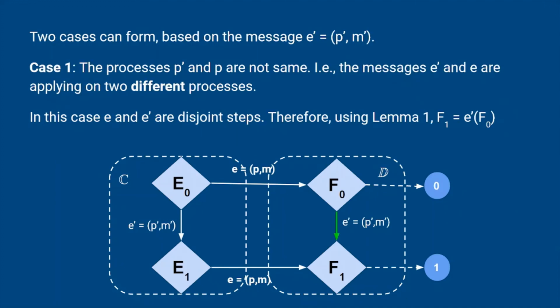Two cases form based on the message E prime. Case 1: the processes P prime and P are not the same. That is, the messages E prime and E are applying on two different processes. In this case, E prime and E are disjoint steps. Therefore, using lemma 1, we can figure out F1 is equal to E prime of F0.